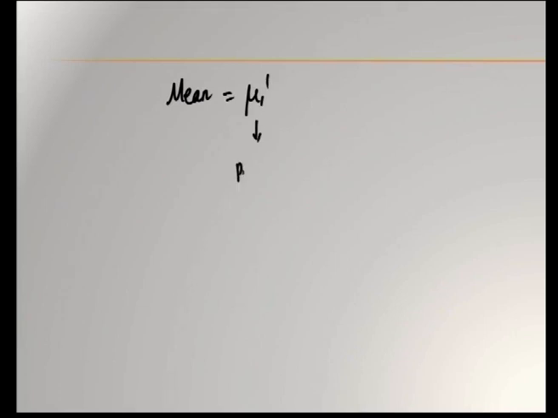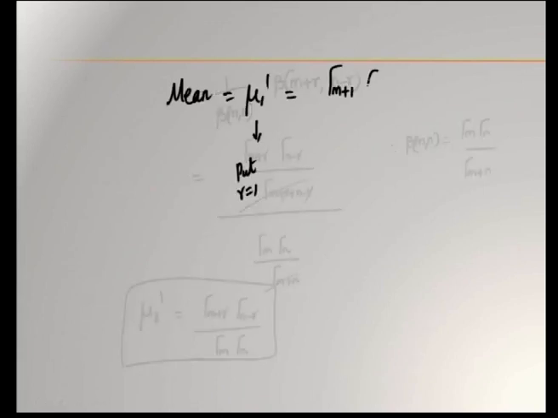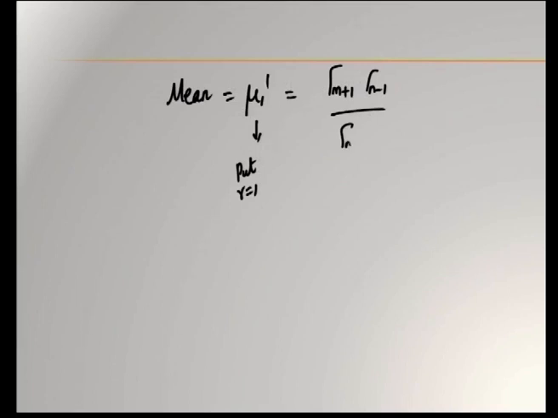You have to put r is equal to 1 in the mu r dash just derived. What is r is equal to 1? If you put it, it is gamma of m plus 1, gamma of n minus 1 by gamma m into gamma n. Now, we have to cancel the gammas, so that you get a simplified format for the mean.